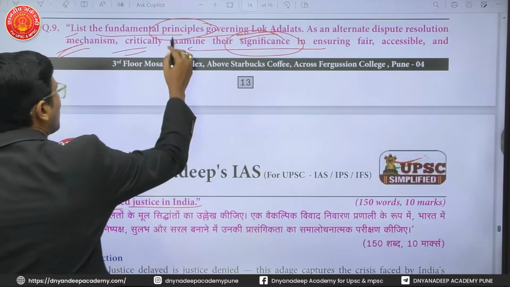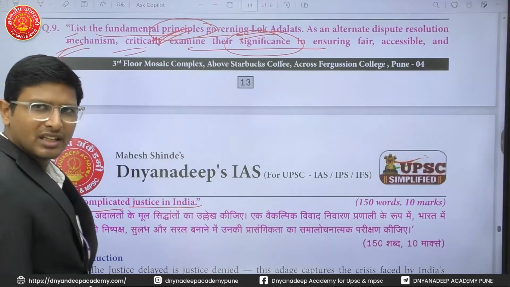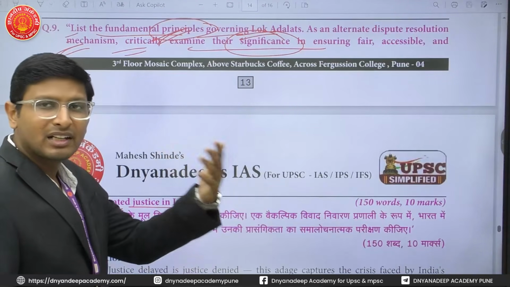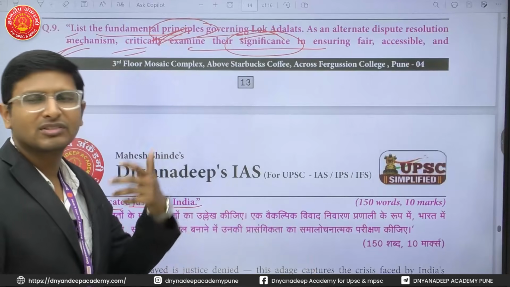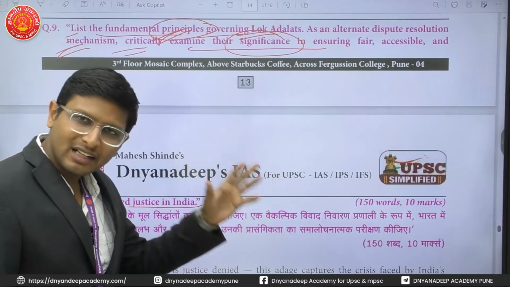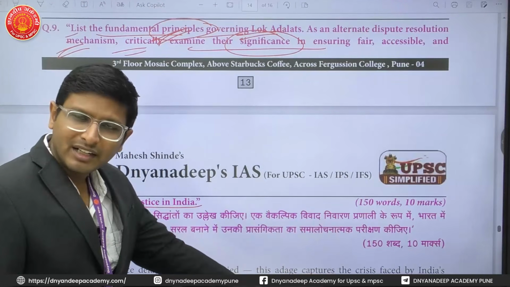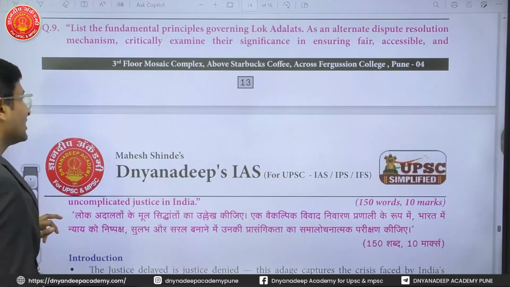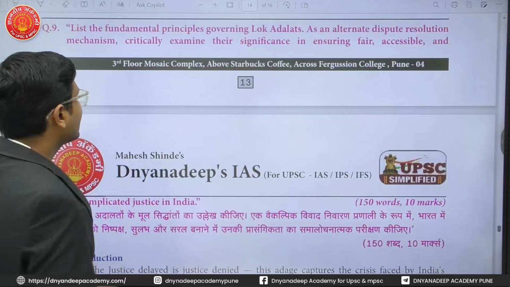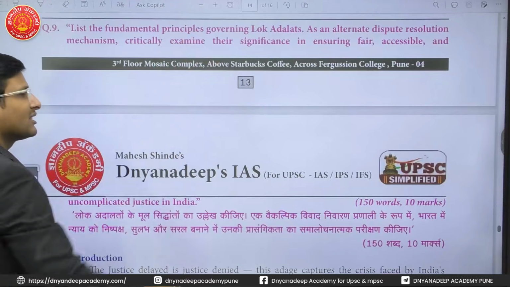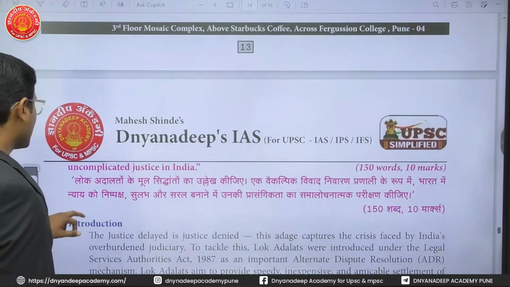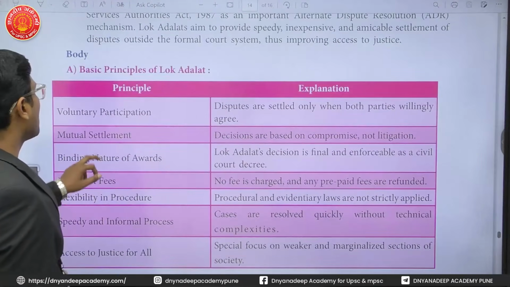When you are talking about Lok Adalat, first understand, these are separate statutory courts which are established so that they can directly go to the people, interact with the people and solve their problems. So for that the principles of a Lok Adalat are important. The next thing is why they are significant. So you are talking about both things. Let's first understand here the principles of the Lok Adalat.